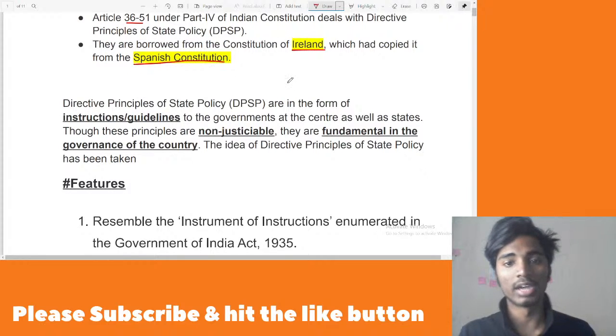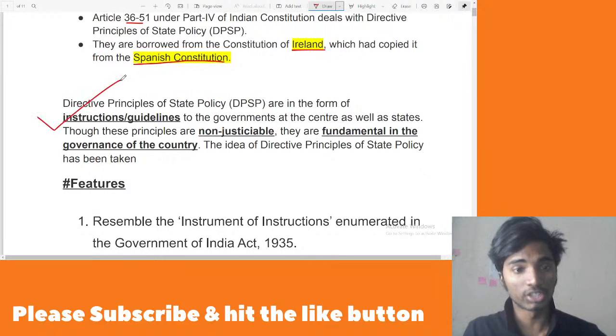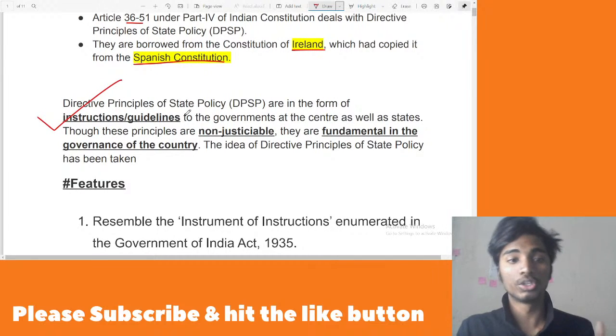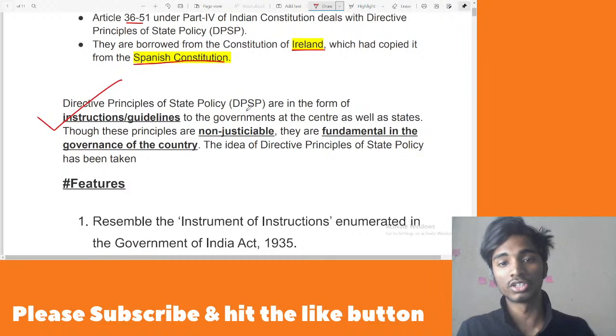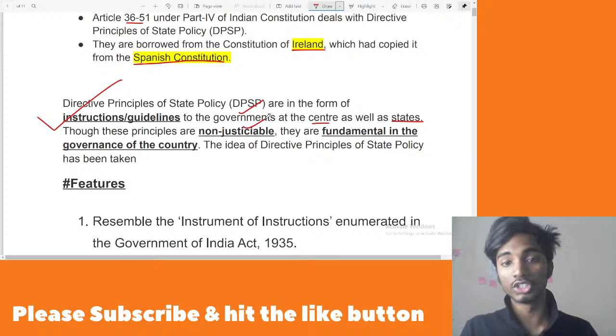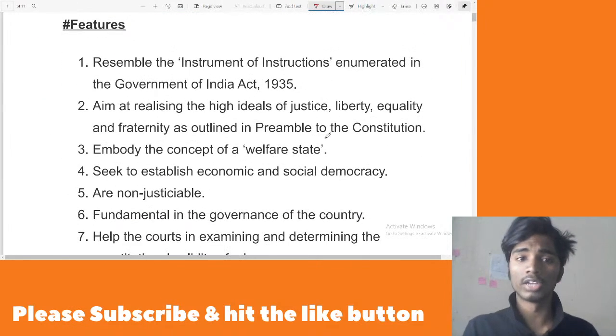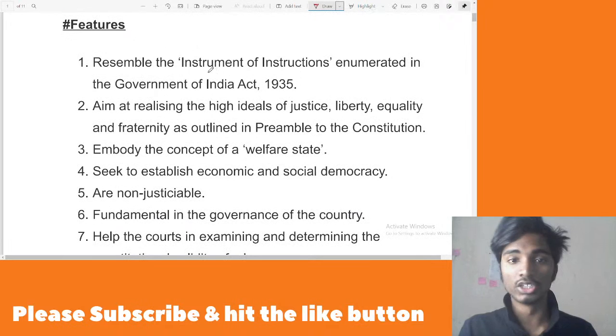And I have also dealt that DPSPs are in the form of instructions or guidelines. They are not rights. So the Constitution is giving guidelines or instructions to the governments in the center and also the states. So DPSPs are non-justiciable, but they are very fundamental in the governance of the country, which I've dealt with in the previous class. I also told you that DPSPs resemble the instrument of instructions.